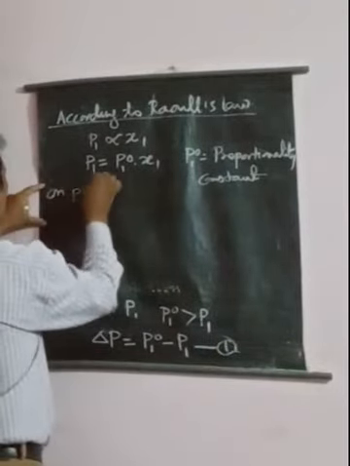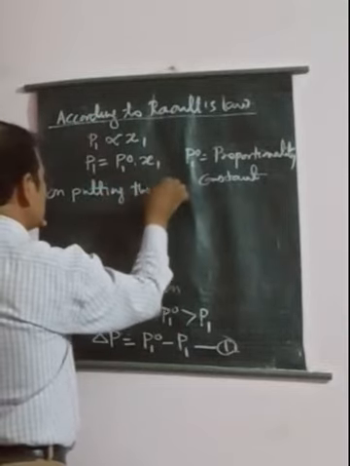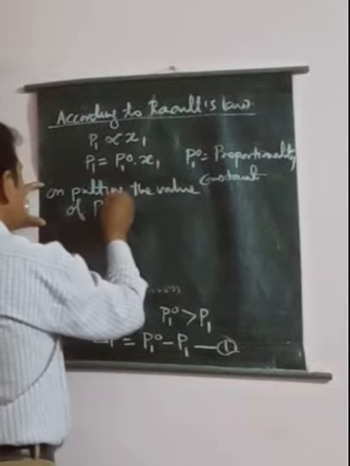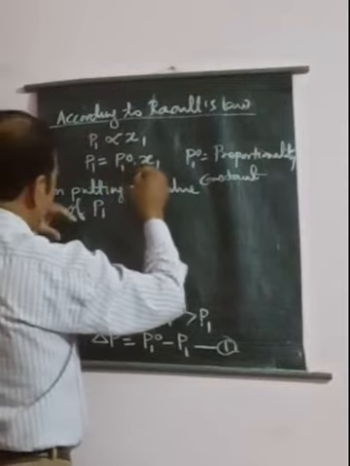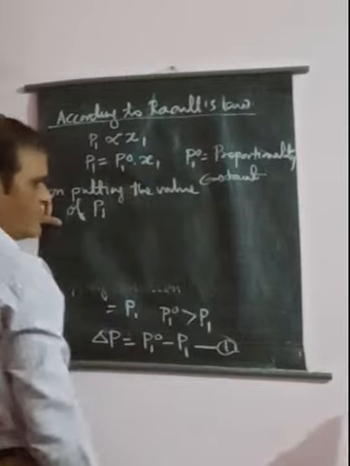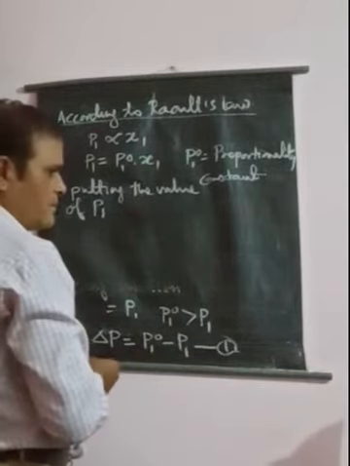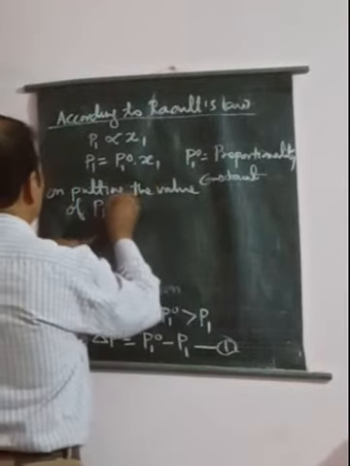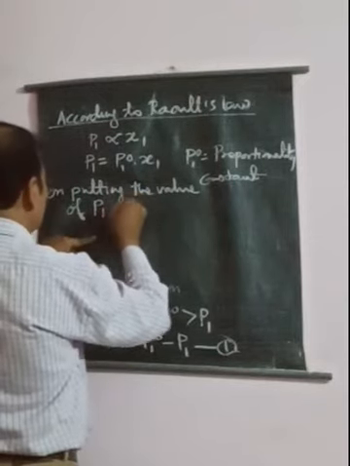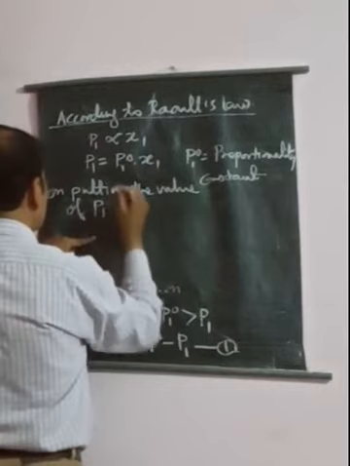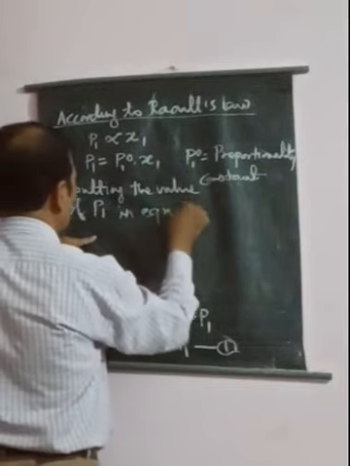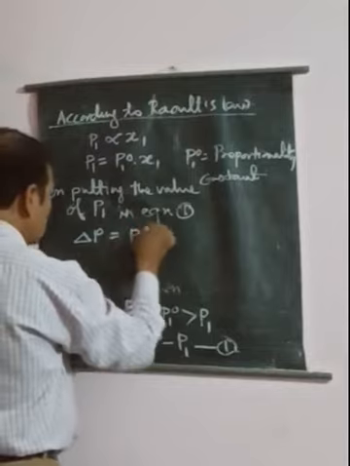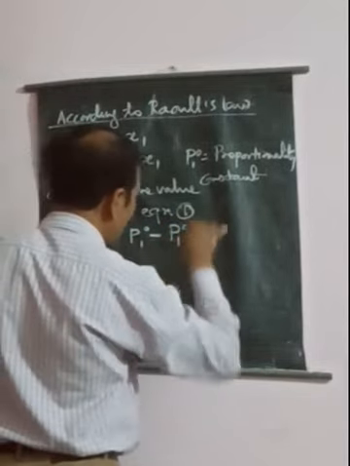So on putting the value of P1 in equation 1, we can write delta P is equal to P1 naught minus P1 naught X1.